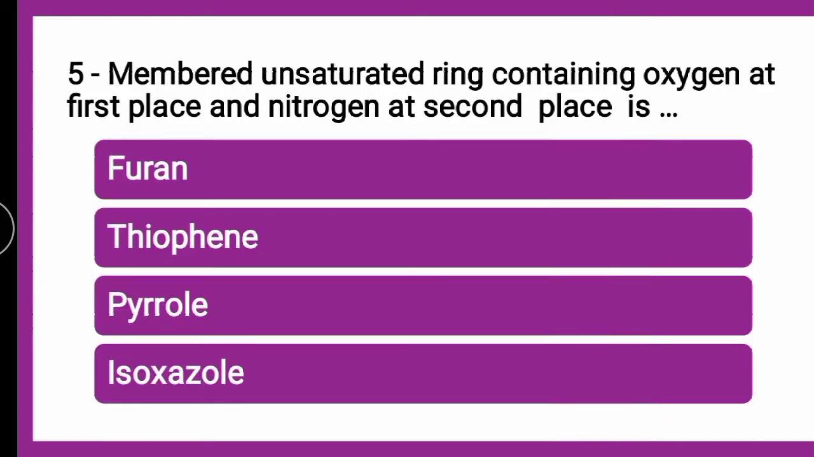Next question is: five-membered unsaturated ring containing oxygen at first place and nitrogen at second place is dash. Whether it is furan, thiophene, pyrrole or isoxazole, the correct answer is isoxazole. The five-membered unsaturated ring containing oxygen at first place and nitrogen at second place is isoxazole. When it is iso, it is always the second position. Oxa is for oxygen, aza is for nitrogen, ole is for five-membered unsaturated.